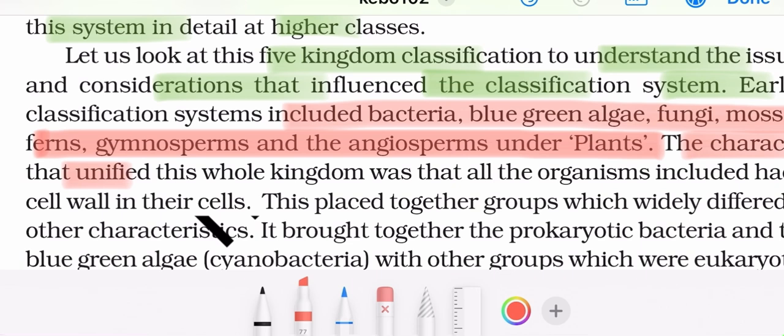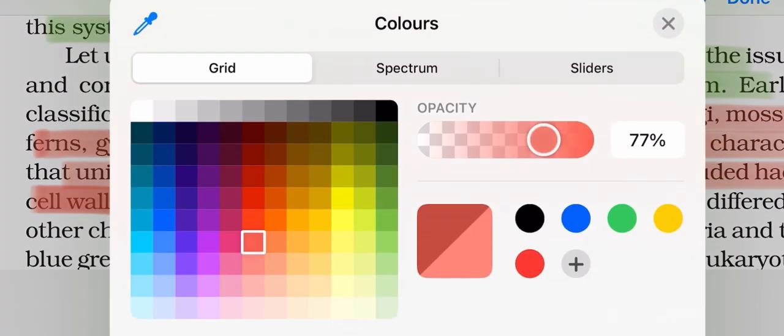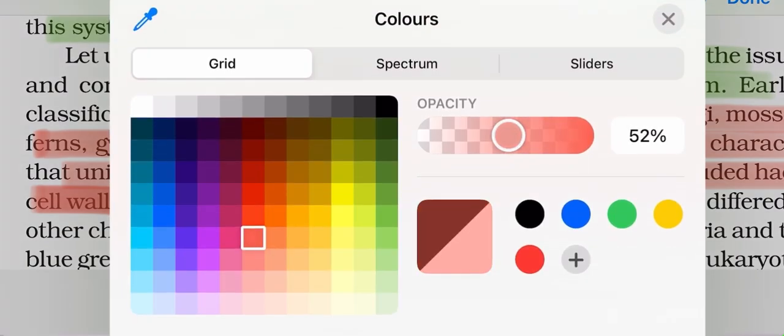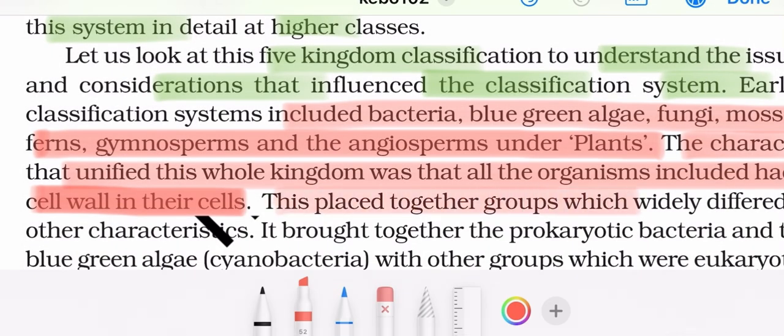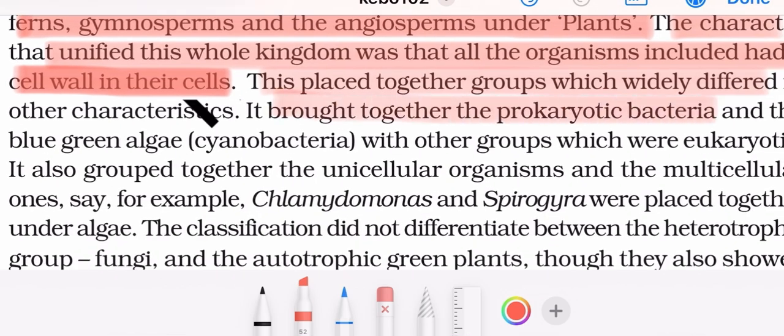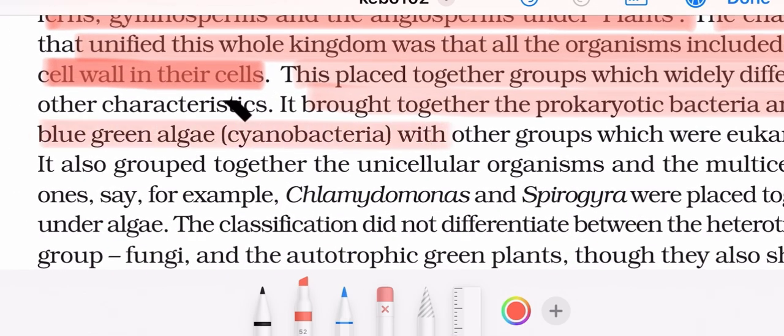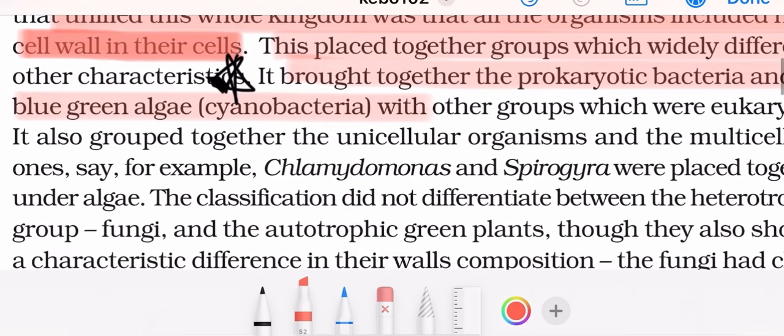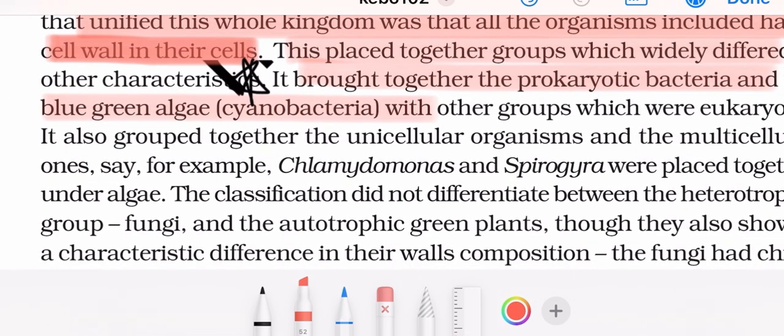The character that unified this whole kingdom was that all the organisms included had a cell wall in their cell. This placed together groups which widely differed in other characteristics. It brought together the prokaryotic bacteria and the blue-green algae with other groups which are eukaryotic.